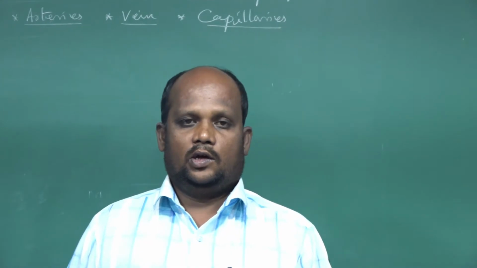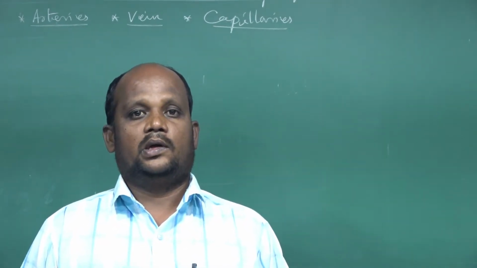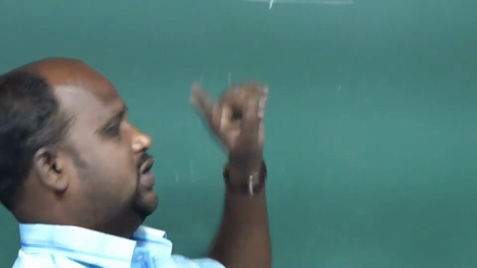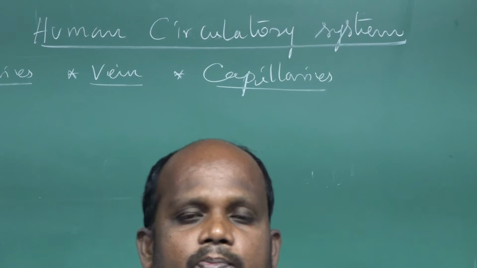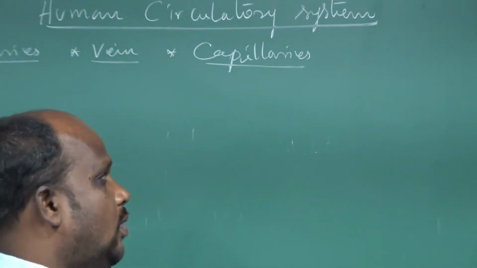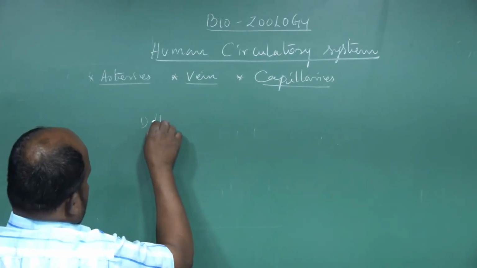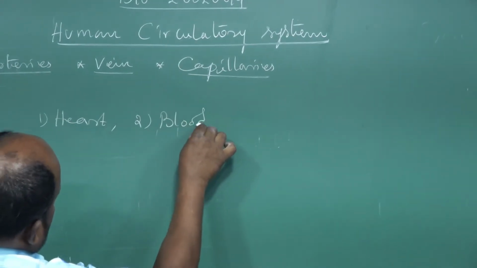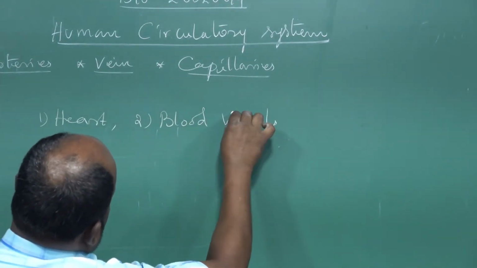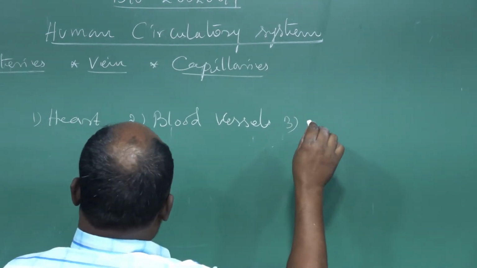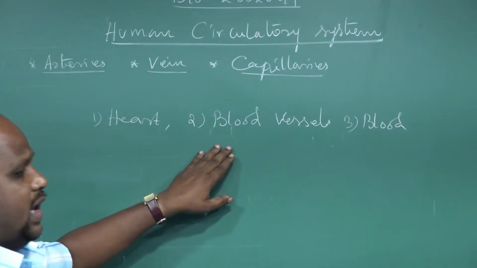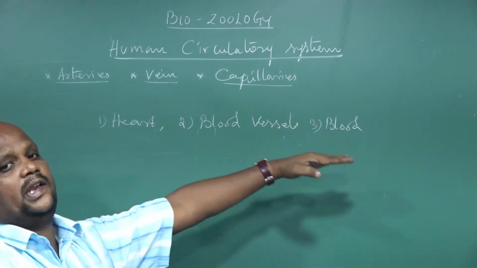Dear students, today I am going to explain a very important topic: the human circulatory system. What is the topic name? Human circulatory system. The circulatory system includes, one, the heart; second, blood vessels; third, blood. So these three components make up the human circulatory system.